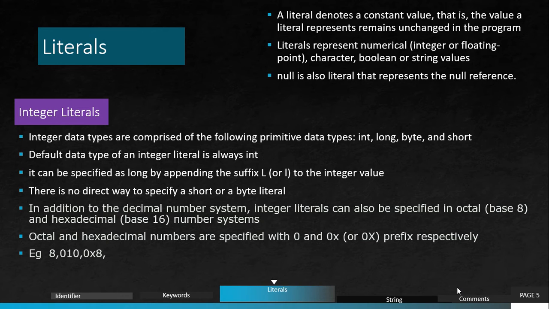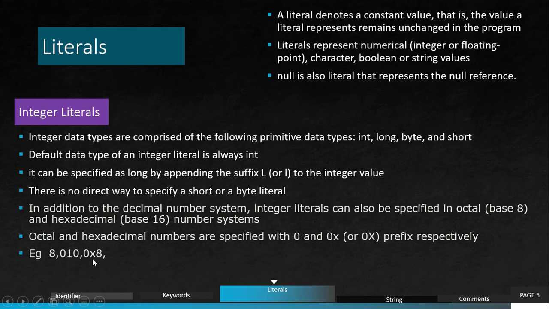When we do the number system topic in a video, you'll understand what base 10 is, what base 8 is, and what base 16 is. You have to understand only one thing: whenever you are talking about any normal number, the base is 10. For octal and hexadecimal, for example, 8 is base 10. When I say 010, the base is 8.